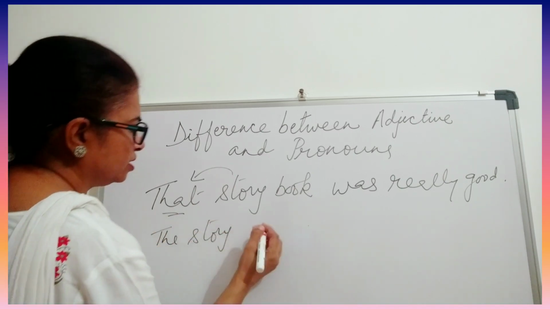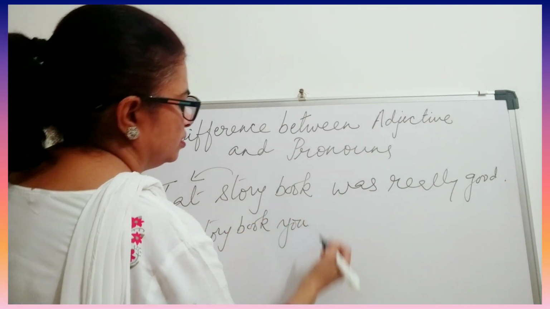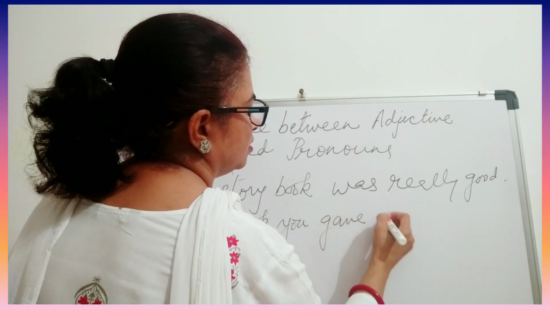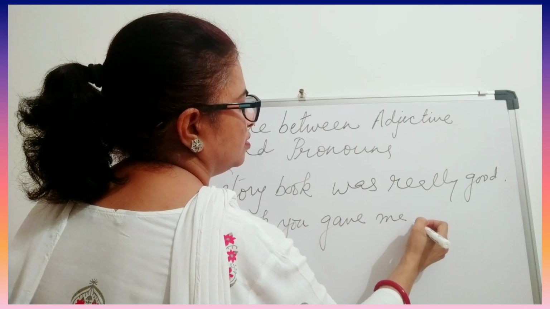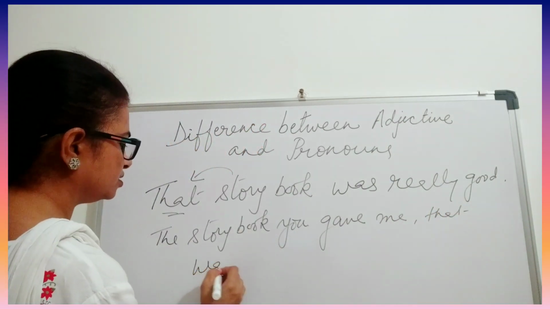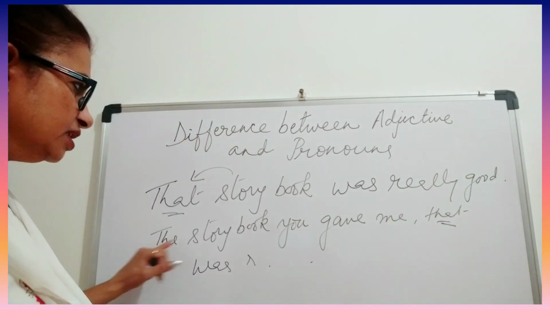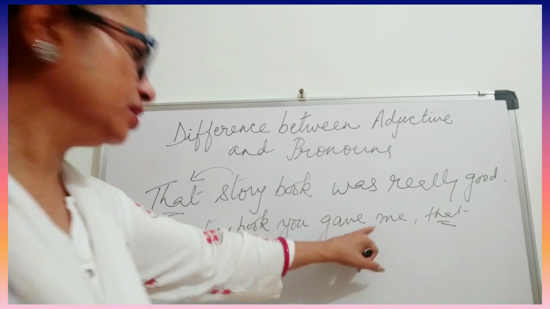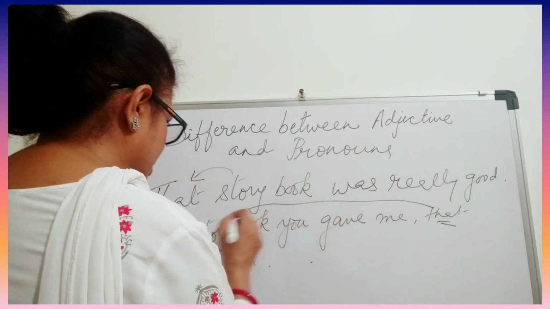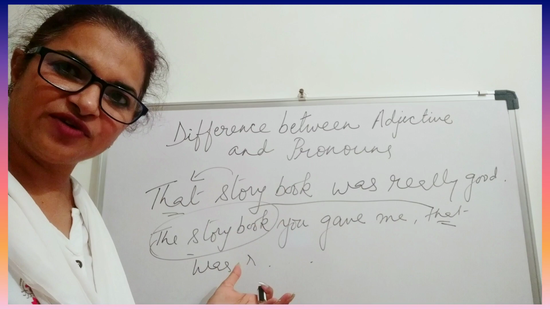If I say the same sentence, the storybook you gave me, that was really good. Now here, that, the storybook you gave me, that was really nice. So that here stands for what? The storybook. This is a noun phrase.